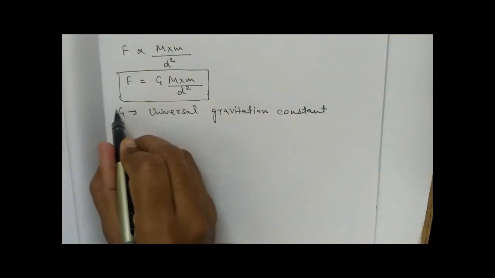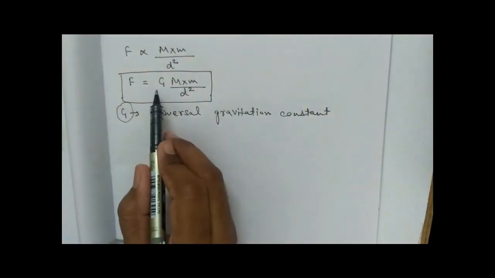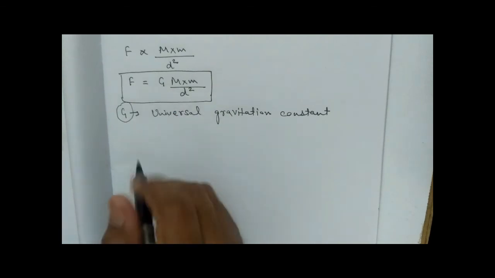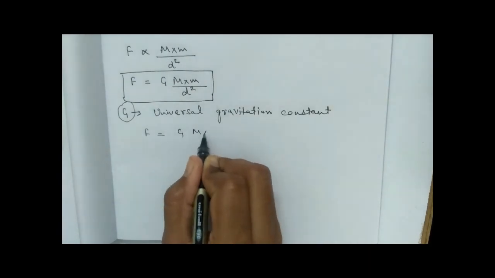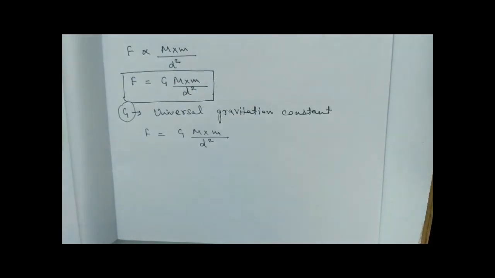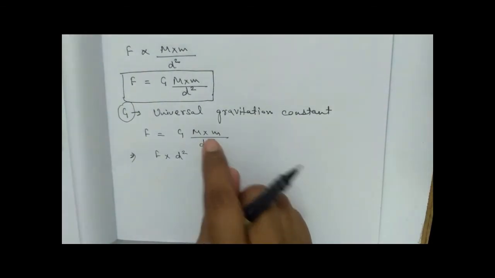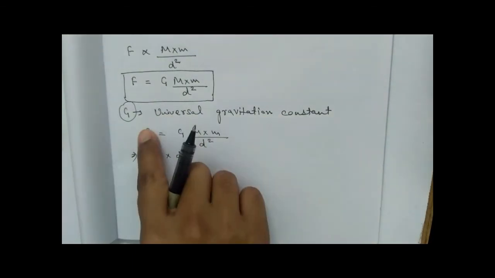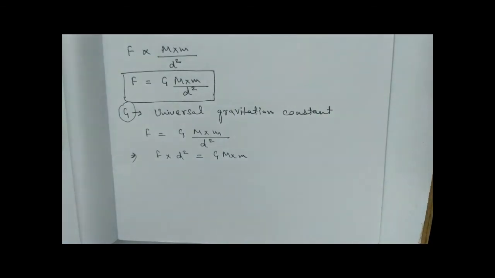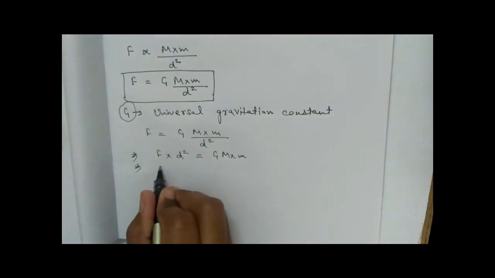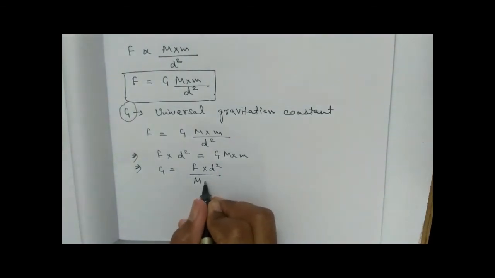Now let's study this proportionality constant in detail. Bring the value of the proportionality constant from this equation. First rewrite it, F equals G m into m divided by d square. Now rewrite it, F into d square. I have brought this d square to the numerator, so G will have the value F into d square divided by m into m.